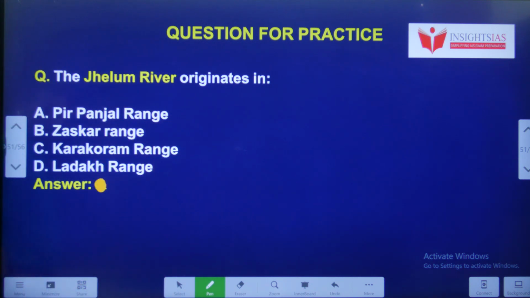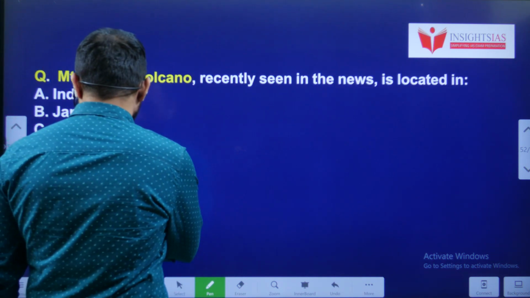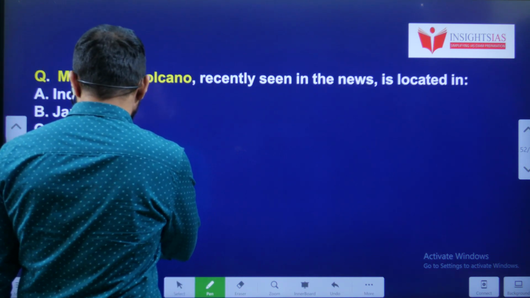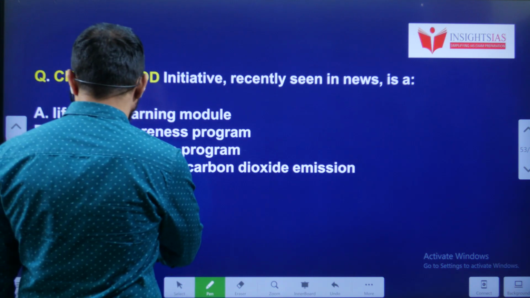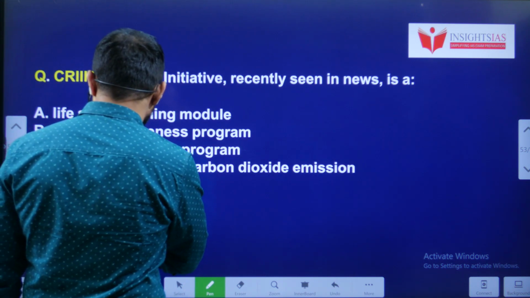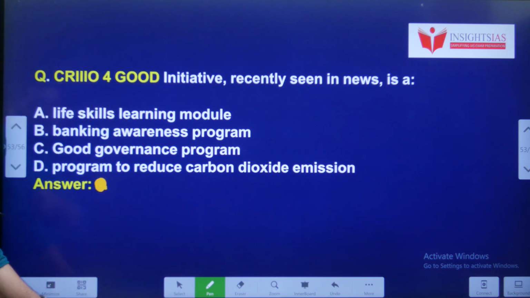The Jhelum River originates in where? Next question. Mountain Samurai volcano, recently seen in news, is located in which country? Next, Creo Goods initiative recently seen in news.